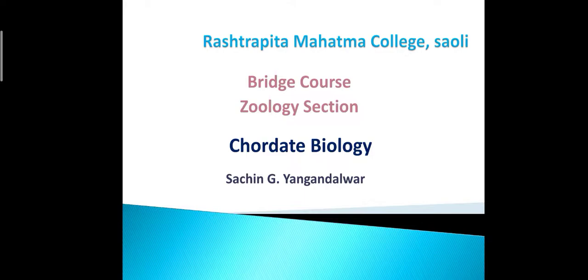In the last video, we got information about two classes of the superclass Tetrapoda. First one was class Amphibia and then Reptilia. After watching that video, you are able to understand and differentiate between Amphibia and class Reptilia. In today's video, we will discuss the remaining two classes, that is class Aves and mammals.